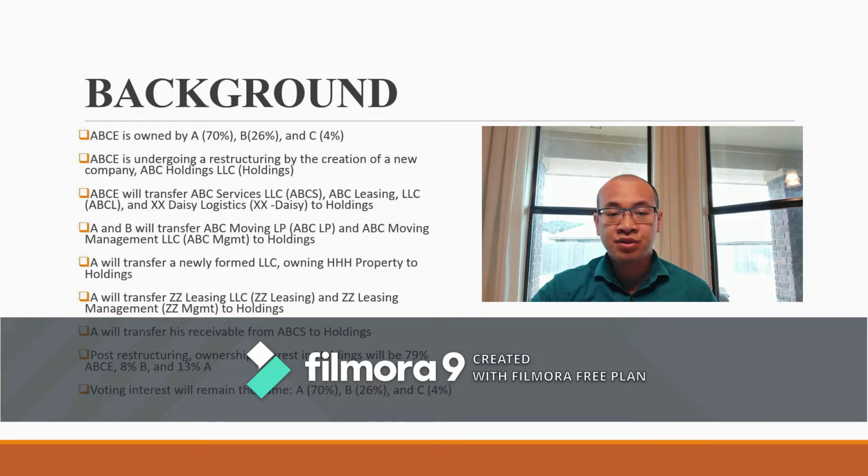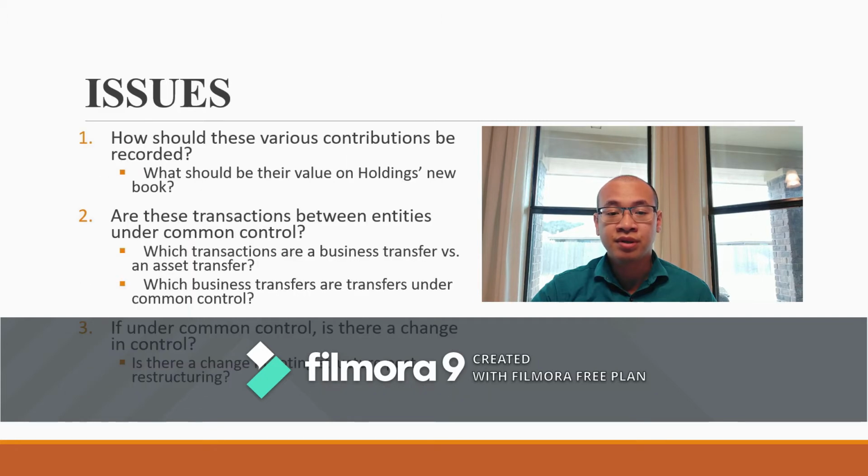A and B as individuals will transfer their interest in ABC LP and ABC Management to Holdings. A will transfer a new LLC to Holdings. This new LLC owns HH property and liabilities associated with this property. A will also transfer ZZ Leasing and ZZ Management to Holdings. Lastly, A has a receivable that he is to collect from ABCS. A will transfer this receivable and the liabilities associated with it to Holdings.